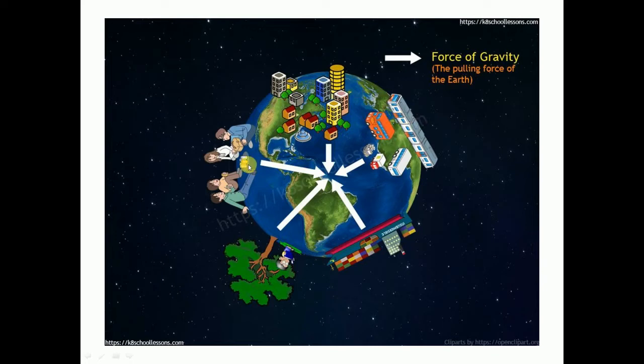These are all the objects situated on the surface of the earth, and all the force of attraction applied on them is directed towards the center of the earth. That means every force exerted on the objects is directed towards the center of the earth. Very simple to understand.